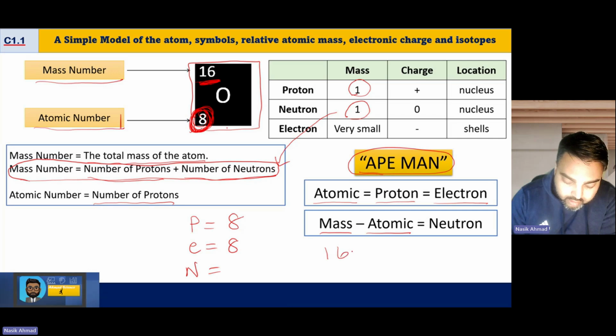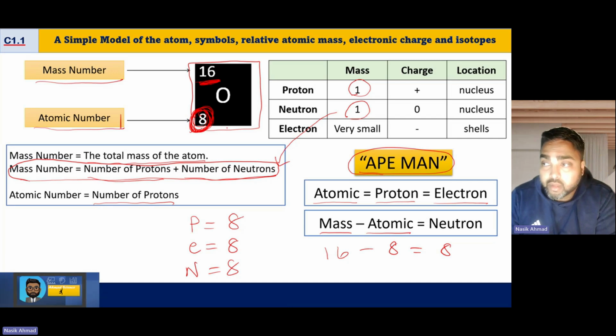So 16 take away the atomic number, 8, gives me the number of neutrons. Apologies if I'm going really slow over this, but it's one of the things students confuse so often in the exam. So please remember Ape Man, P N E O, and Peter Piper eats nuts, never zebras.